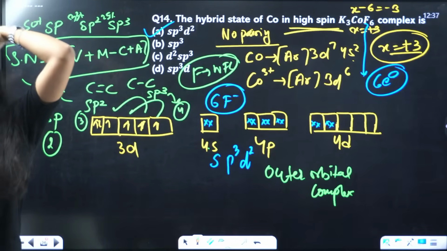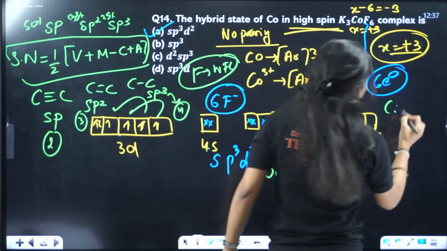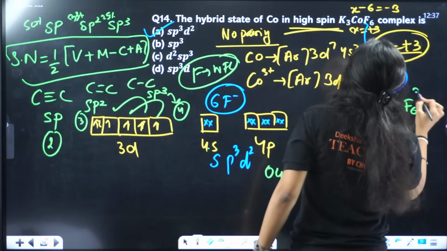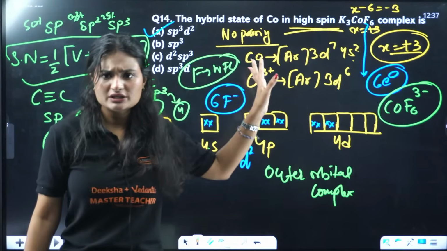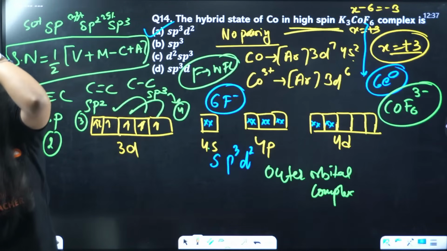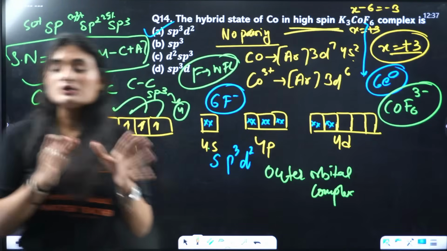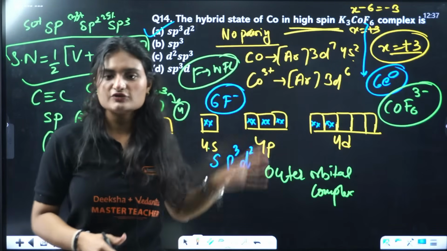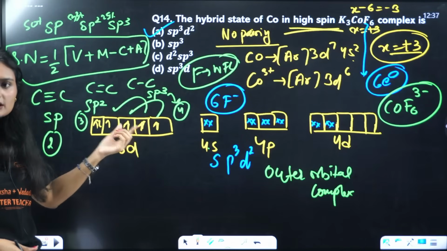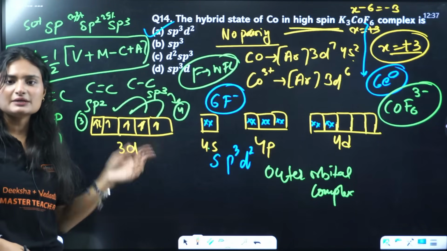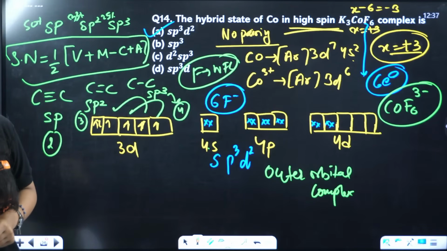K3's role is to stabilize it, to make it neutral. If K3 was not here, it would be CoF6 3 negative. It's not to interfere with anything, you just calculate the hybridization using that. Sigma and pi bond topic, we'll come to that in chemical bonding and molecular structure. For now, just a basic idea of how steric number is related to hybridization. There's one more formula, but I'm not giving you that because you'll get more confused if you don't know the topic.